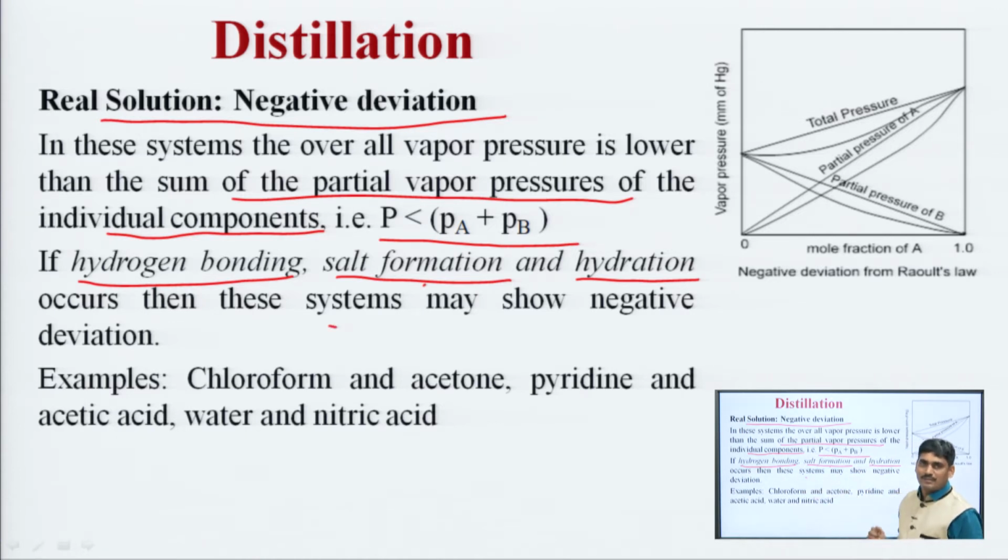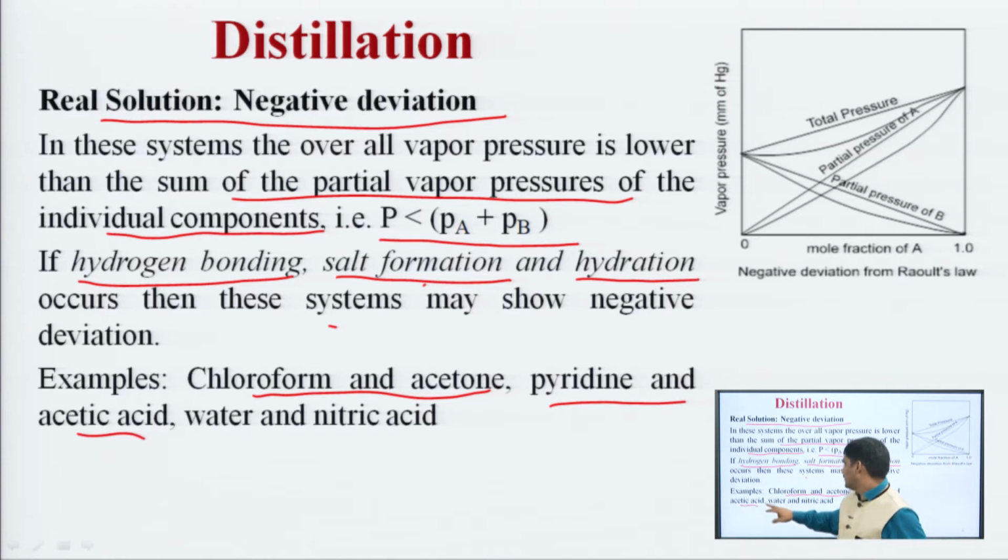Examples are chloroform and acetone, pyridine and acetic acid, or water and nitric acid. So, these are some examples. From the diagram also you can see that the total pressure is less than the sum of partial vapor pressures of individual components. That is why it shows negative deviation.